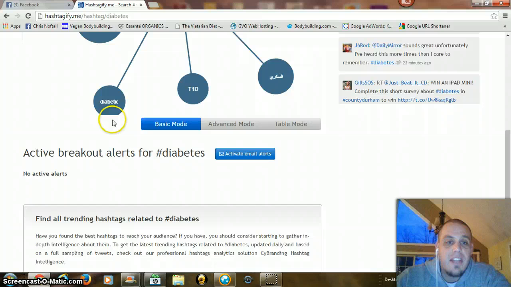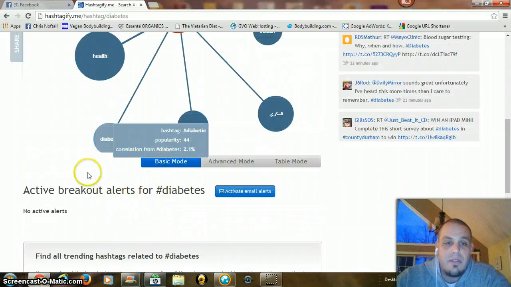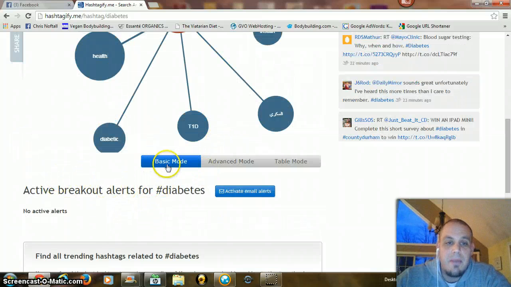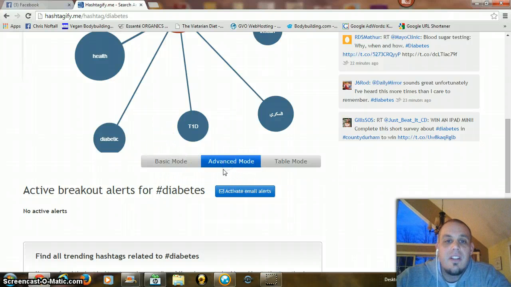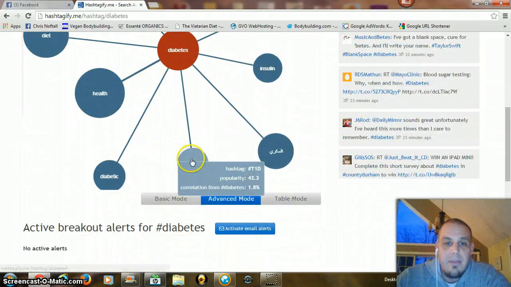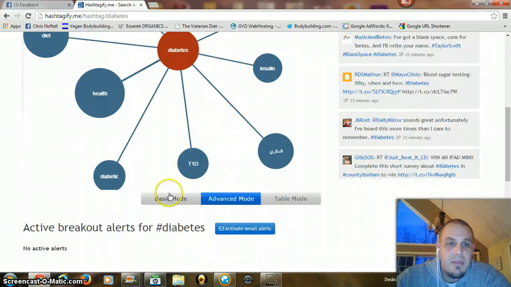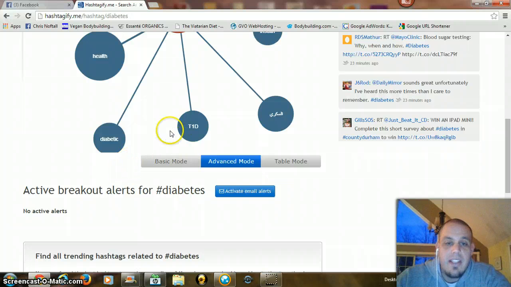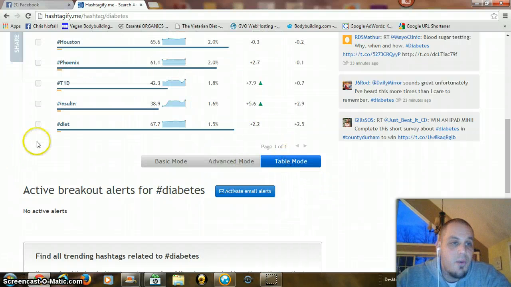If you scroll down here, this is just the basic mode. It gives you three modes, and they're all completely free. You have the basic mode, which we just went over. You have the advanced mode, which I think gives you a little bit more in-depth info, although it looks like the basic mode itself. I think you get more info when you click on the individual ones. Or you also have the table mode, which I love, and here's why.